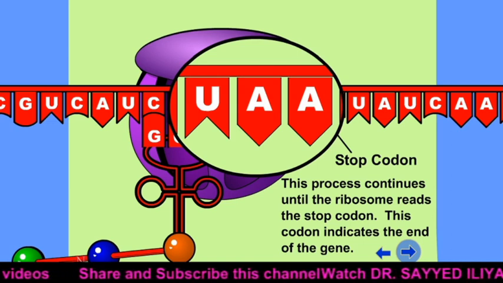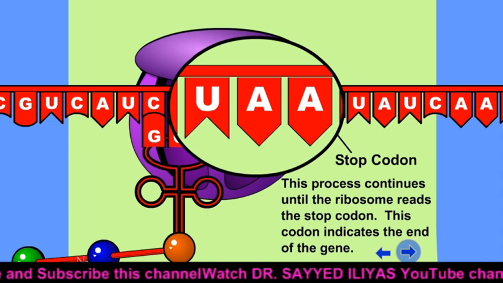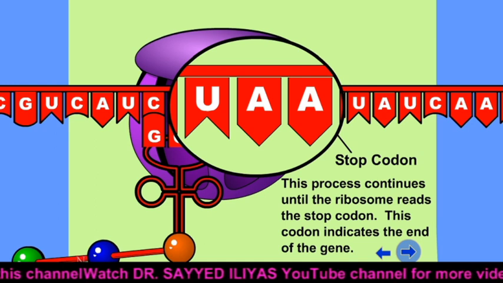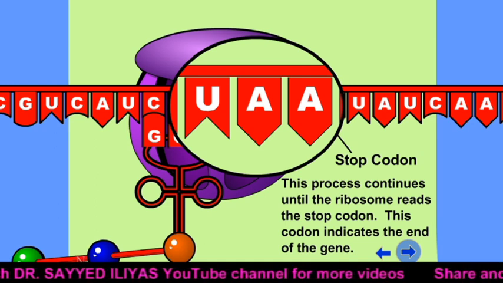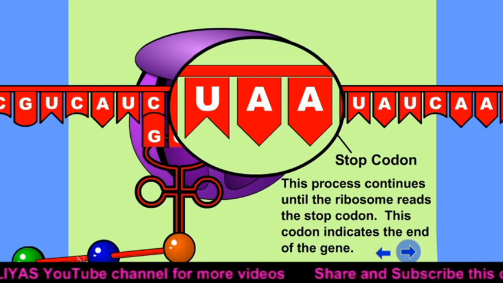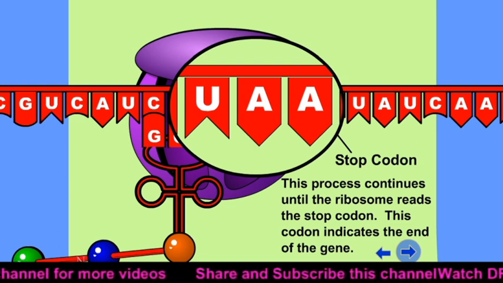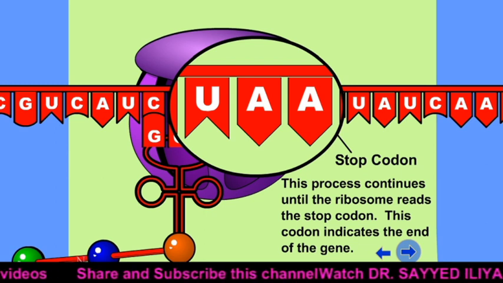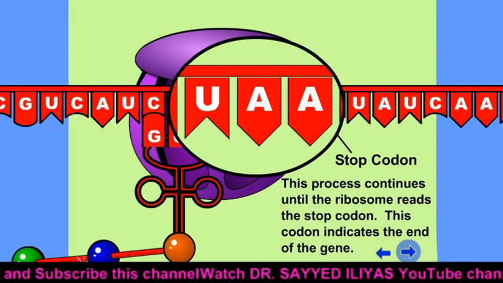This codon indicates the end of the gene. For example, if we want a particular protein, there is the initiation codon AUG. When that initiation codon starts, so many amino acids come together, and when the ribosome reads the stop codon, that is UAA, the process is going to stop.